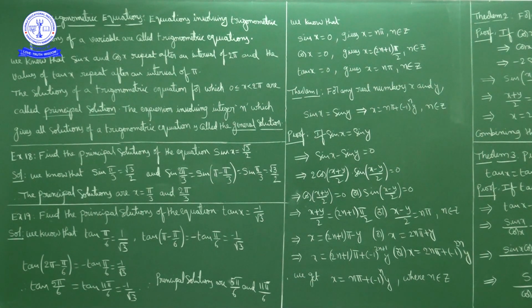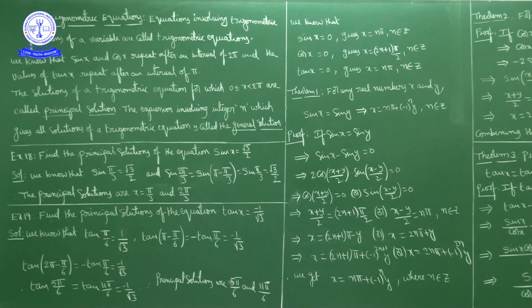Now we know polynomial equations. If you write something like x square minus 5x plus 6 equal to 0, it is a polynomial equation. Similarly, what is a trigonometric equation? Equations involving trigonometric functions of a variable. If you write something like sin square x minus 3 sin x plus 2 equal to 0, it is a trigonometric equation.